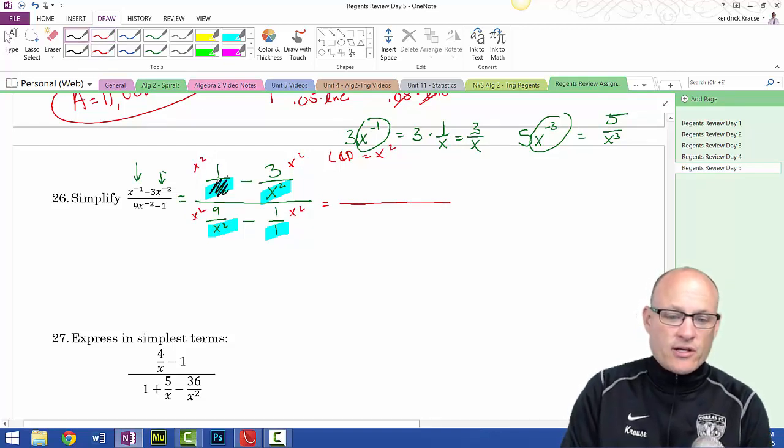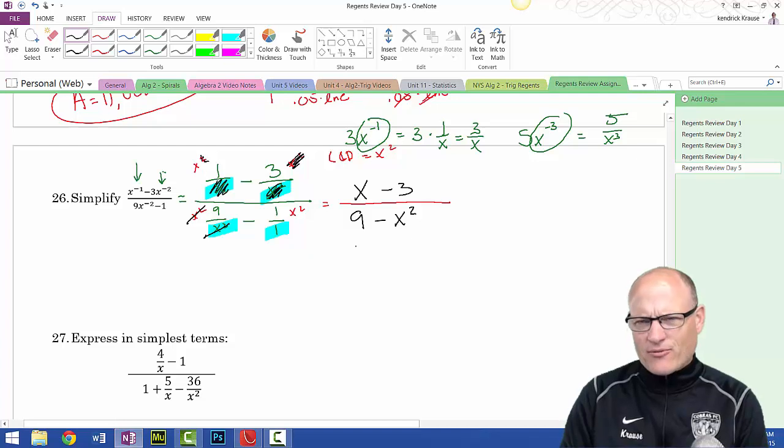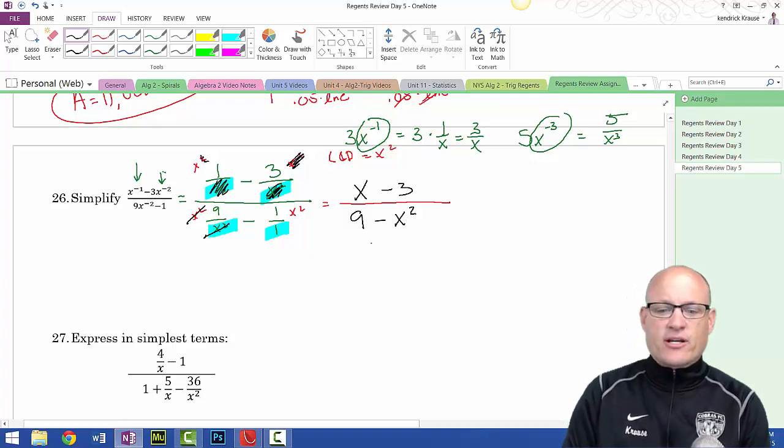This x cancels with one of these x's, and it leaves me just x. This x squared cancels with this x squared, and it leaves me minus 3. This x squared cancels with this x squared, and it leaves me 9. Nothing cancels here, so I get minus x squared. Well, if you see that, now I don't have complex fractions. I just have a fraction that needs to be simplified.